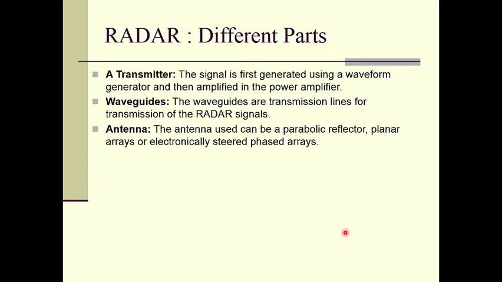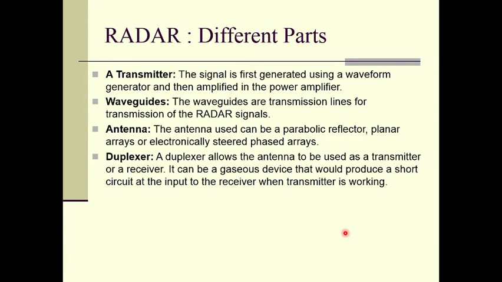So, antenna: the antenna used can be a parabolic reflector, planar arrays, or electronically steered phased arrays. Duplexer: a duplexer allows the antenna to be used as a transmitter or as a receiver. So, both applications of the antenna can be done by using a duplexer.